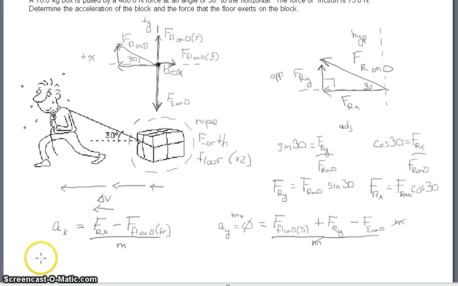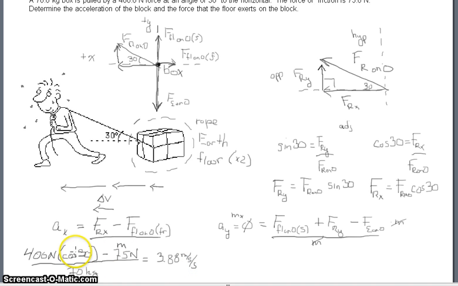Now to figure out the acceleration. The force of the rope in the x direction is given by the expression the force of the rope times cosine of 30. We know the force of the rope is 400 newtons. So we have 400 newtons times cosine of 30 degrees minus the frictional force, which is 75 newtons, and this whole thing is divided by 70 kilograms. When we substitute all of this in, we find that the acceleration is 3.88 meters per second squared.